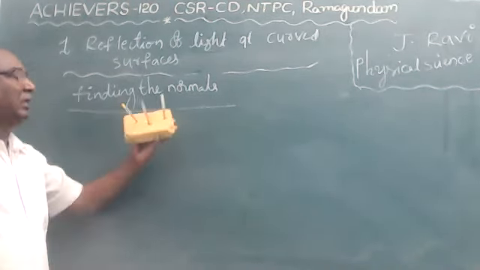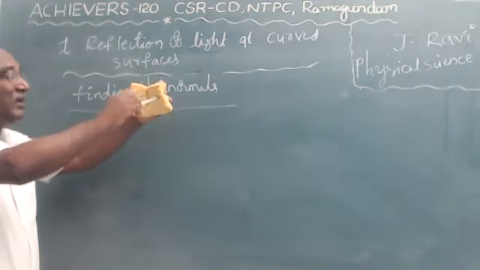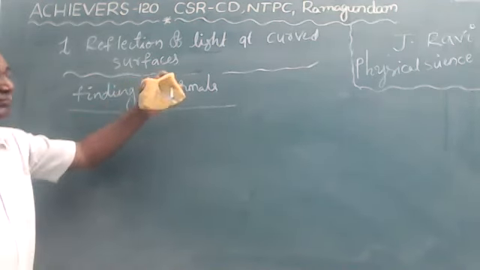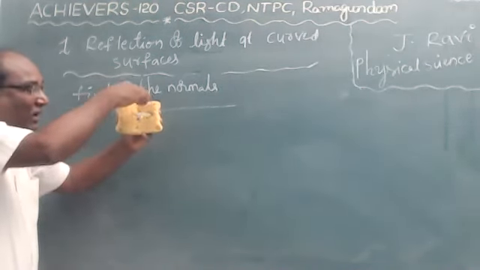See children, if you bend the foam inwards, all the rays are converged at a point. If the foam is bent inward, it acts as a concave mirror. In a concave mirror, all the rays are converged at a point, so the normals meet at a particular point. Concave mirror is the converging mirror. Why is it called converging? Because all the rays meet at a point. Just bend the foam inward and observe that.